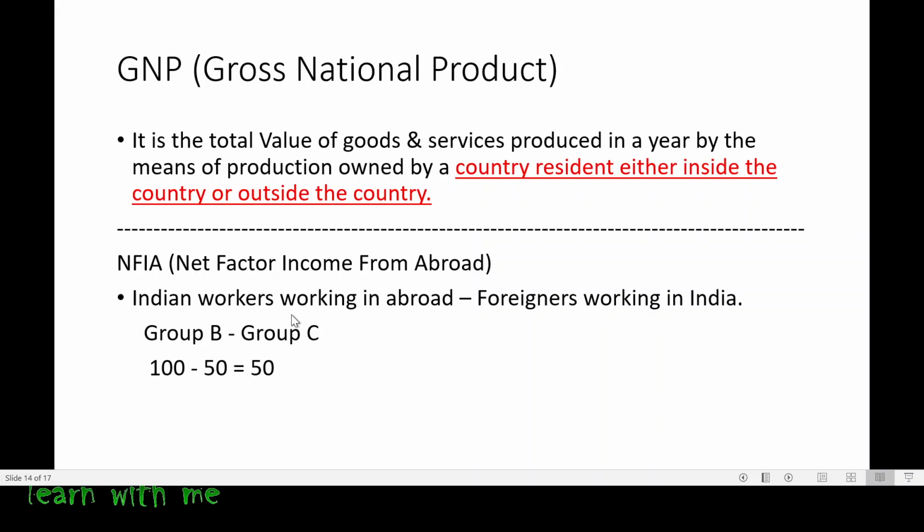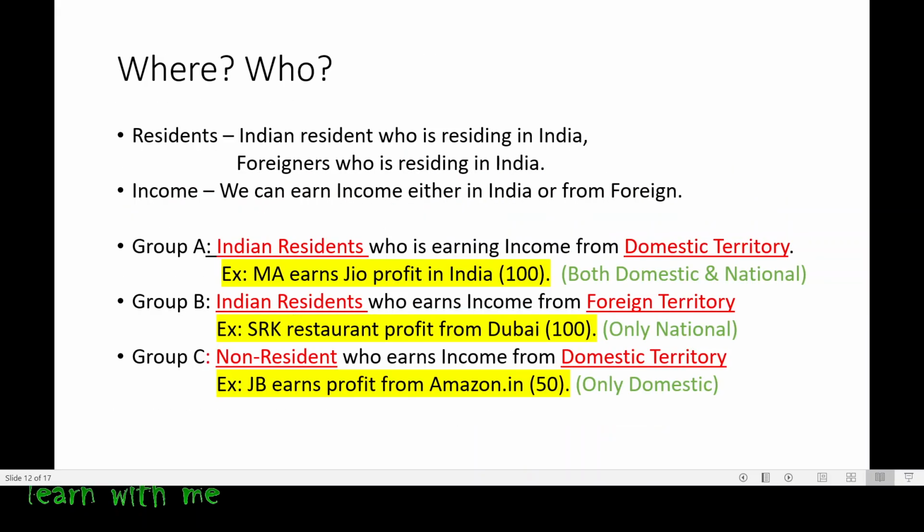Now the next one, foreigners working in India. Of course, Jeff Bezos. He is getting the income from India, which is from Amazon. You all do shopping on Amazon, and those profits will go to him. So again, we will add this. But why are we not taking group A? It is because simply he is an Indian resident and earning income from India only.